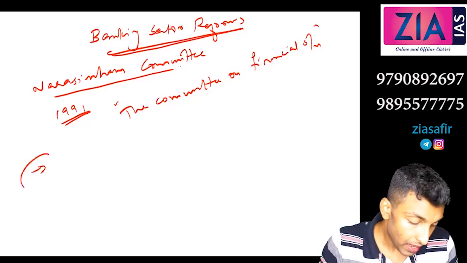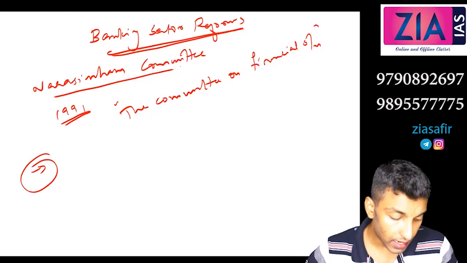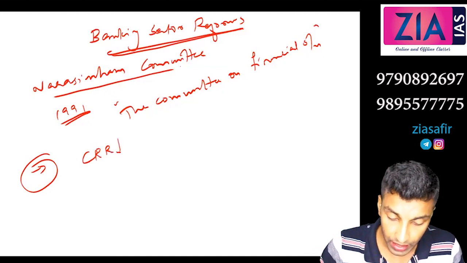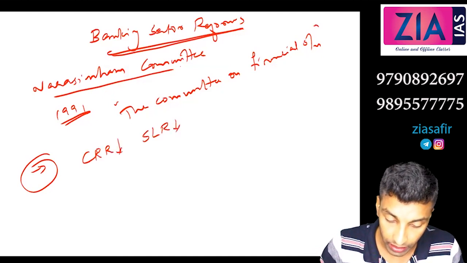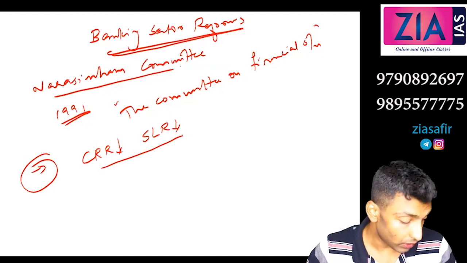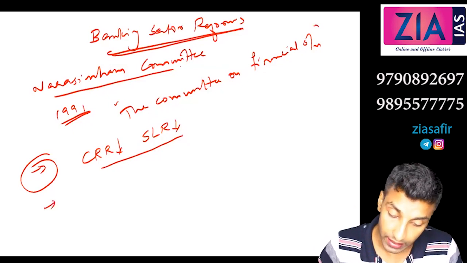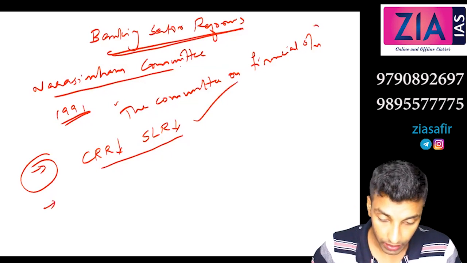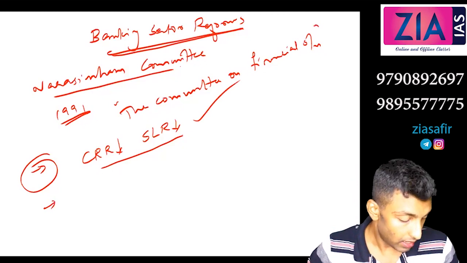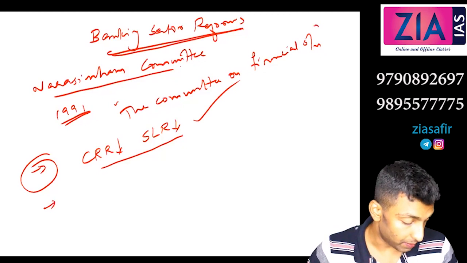The first one you can write, RBI should reduce CRR and SLR in a phased manner. So CRR to be decreased, SLR to be decreased, and in a phased manner. So what is CRR now and what is SLR now, that you can refer. Okay, so that is the first recommendation and this is accepted. Okay, so I have told you already CRR in 91 was 15%, SLR was close to 40%. Now you can see CRR 4%, right? So it is reduced, it is accepted.